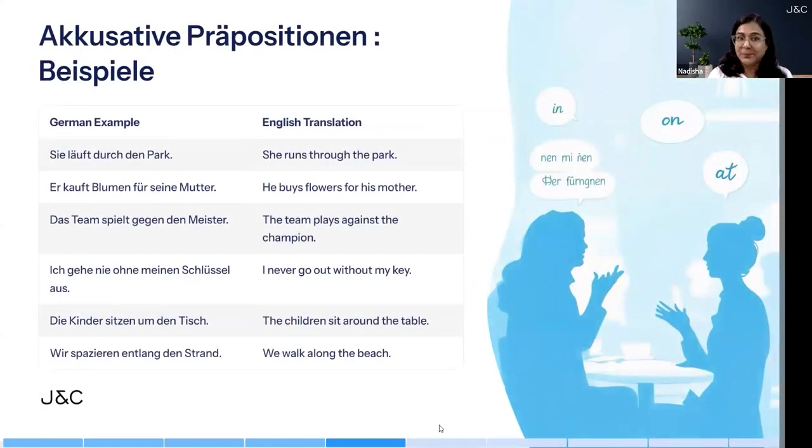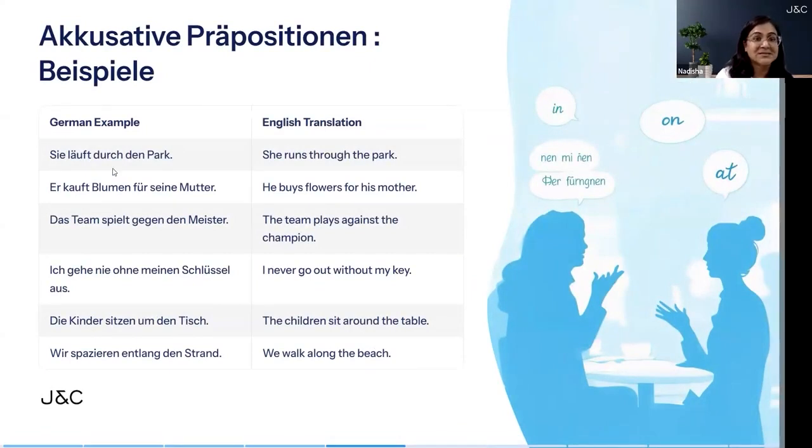Now let's see the examples. First example is sie läuft durch den Park. She runs through the park. Now sie here is nominative because she is the doer, and the park is the direct object. Durch is an accusative preposition. The noun next to it will be directly affected. So Park becomes den Park, not der Park, because durch is making it accusative. It triggers the accusative case. It is masculine accusative and it is den for definite article.